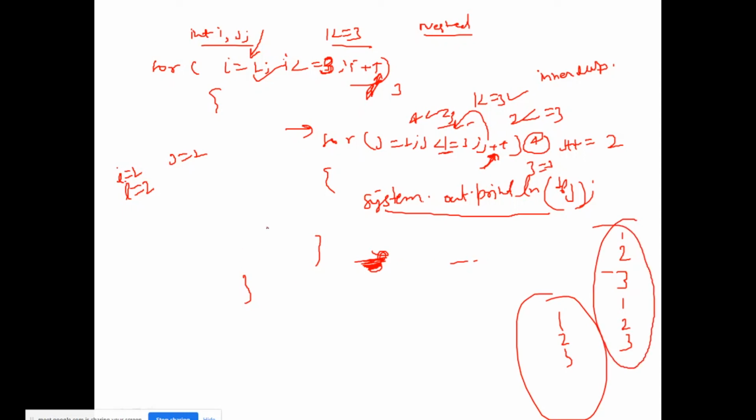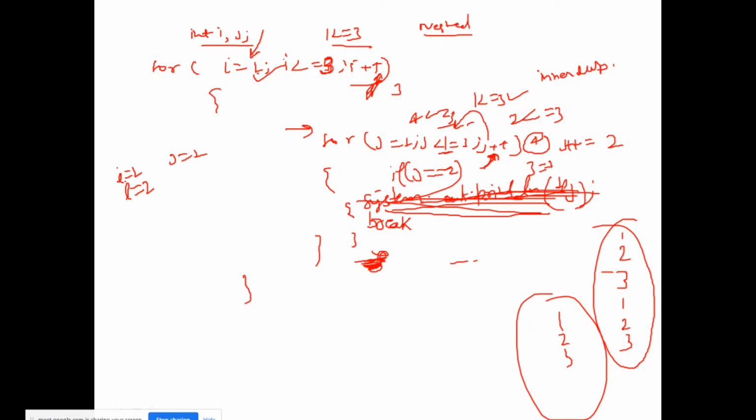One more thing, suppose I use break over here. If j is equal to 2, inside this if block I have used this break.